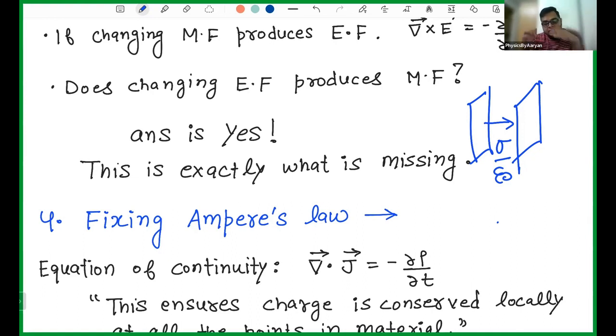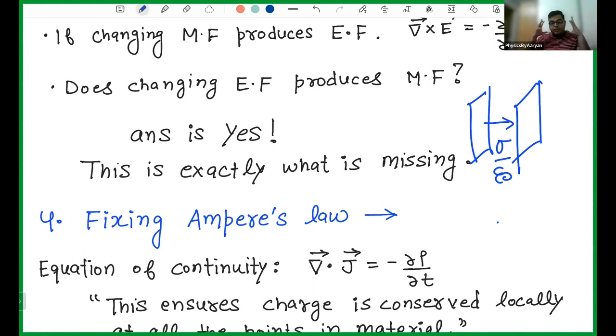If your charge as such starts to change with time, it is not flowing from one plate to another, it is just changing. 30% charging, 32% charging, 33% charging. Still there will be some current which is not in the form of flowing of charge. There is some sort of current, means the equivalent of current. Why? Because the changing electric field produces magnetic field. And magnetic field means current. That is what is happening. That is why we have the current between the plates.